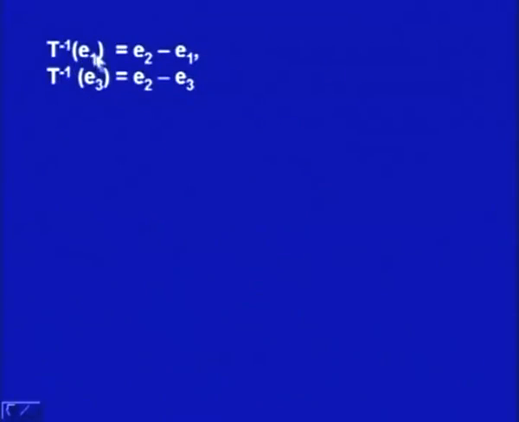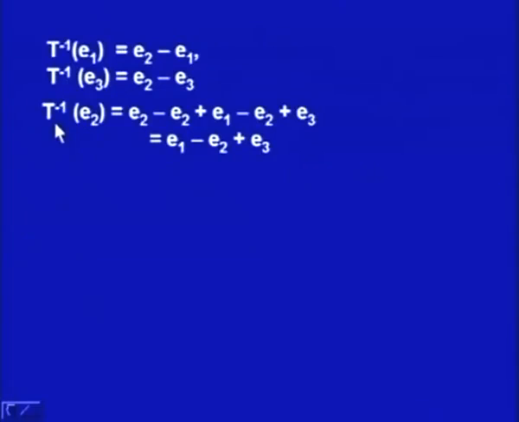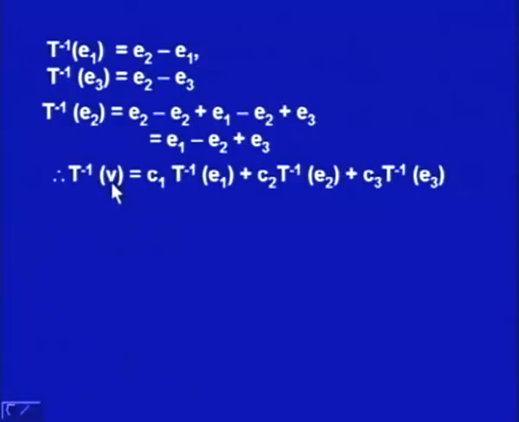So once we get T inverse E1 is equal to E2 minus E1 and T inverse E3 as E2 minus E3, then we can substitute in the second equation to get T inverse E2. So from this T inverse E2 is E2 minus E2 plus E1 minus E2 plus E3, and that simplifies to E1 minus E2 plus E3. So we know T inverse E1, T inverse E2, and T inverse E3, and that means we can find out the image for the vector V, which is C1, C2, C3.